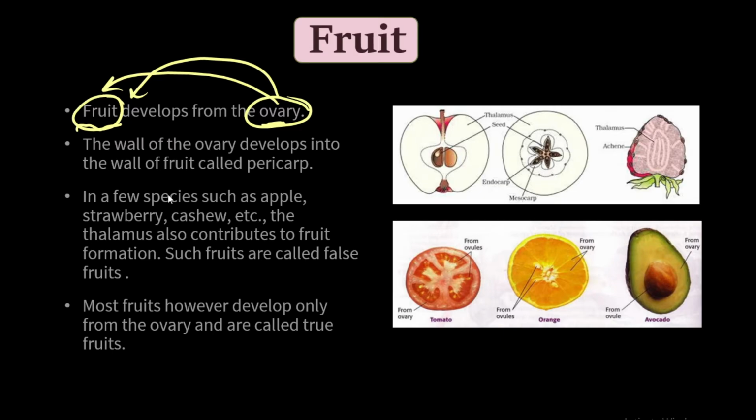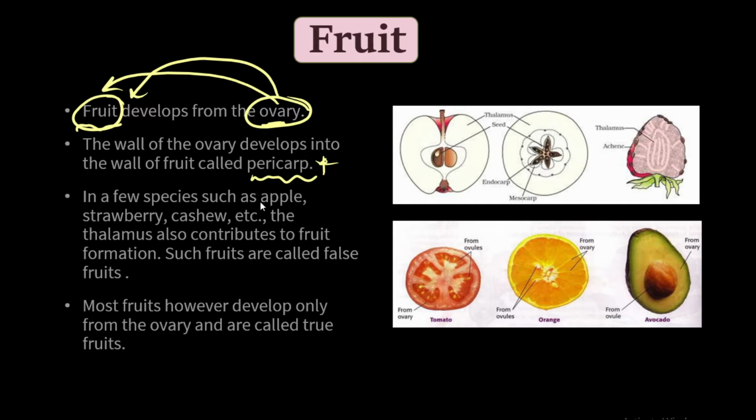And the wall of the fruit is called the pericarp. See, whatever the wall of the ovary is, the same wall will be the wall of the fruit, because the ovary is converting into fruit. That wall of the fruit is called the pericarp.